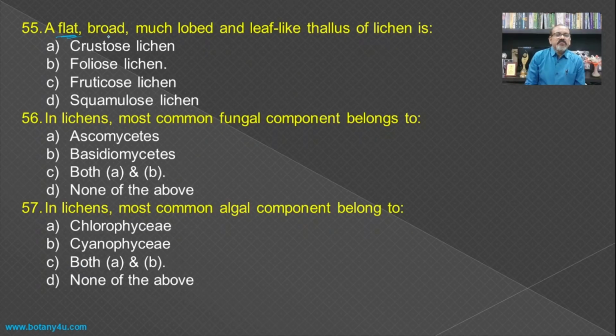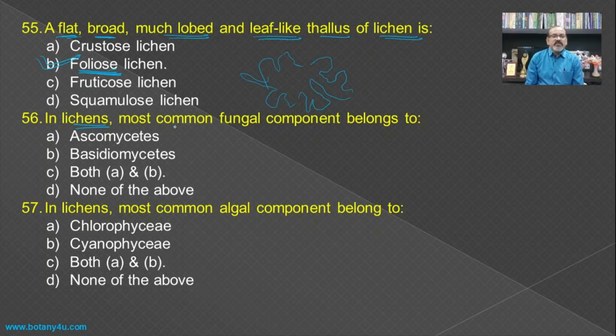A flat, broad, much lobed and leaf-like thallus of the lichen is. If you see the lichens, there are types having a leaf-like structure and they are lobed. Such lichens which are flat, broad and lobed, looking like a leaf, are known as foliose lichen. Foliose means leaf.